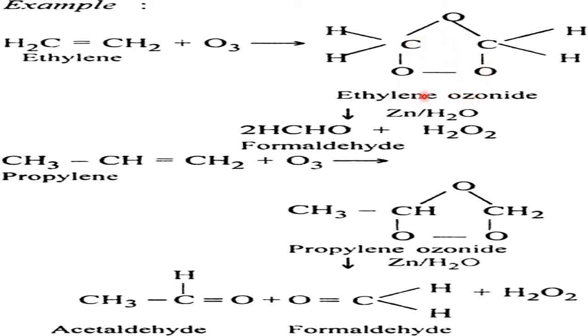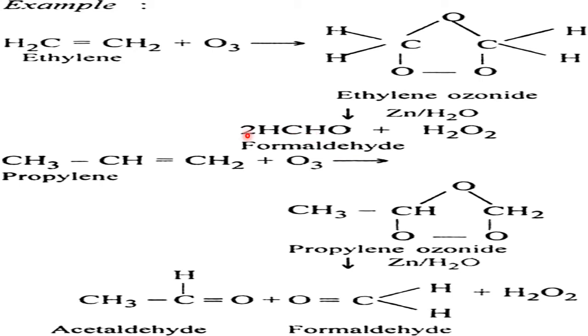In the presence of zinc, what happens here? HCHO, an aldehyde. One more HCHO. The remaining O becomes H2O and separates. What is the main product? Formaldehyde. Two moles of formaldehyde.